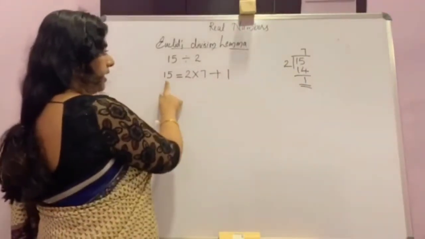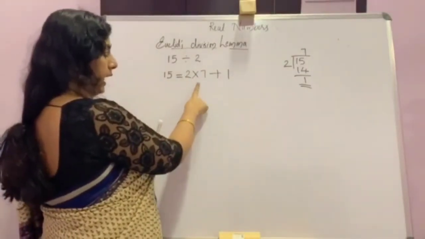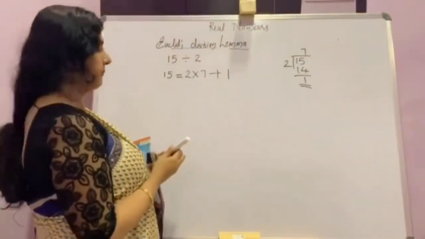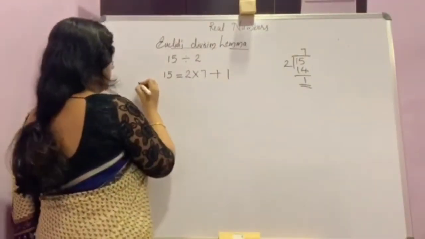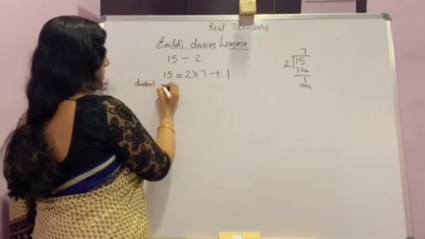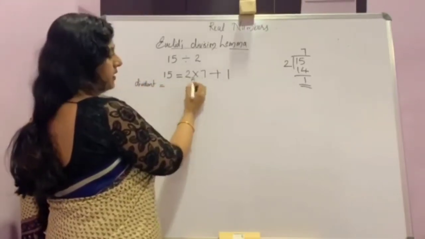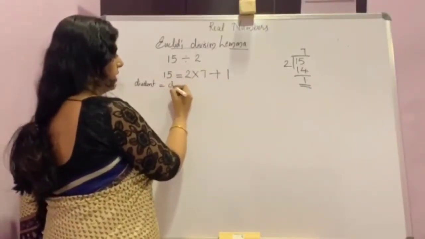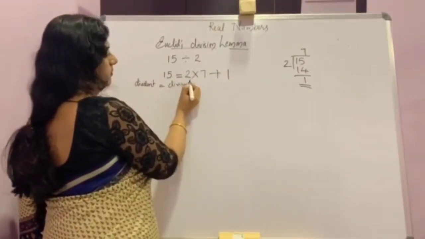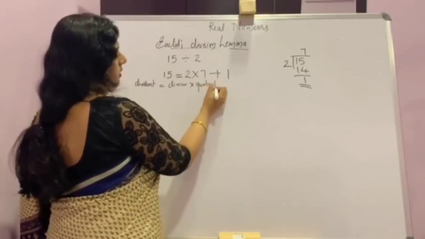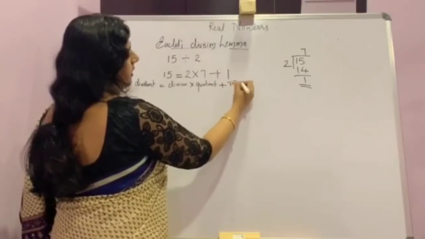That is, dividend is equal to divisor into quotient plus remainder. Dividend is equal to 2 7s are 14, right? Plus 1 is 15. So divisor into quotient plus remainder.